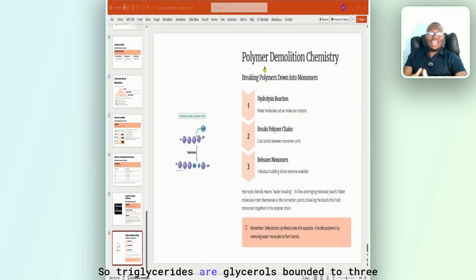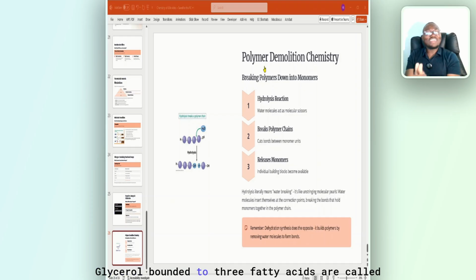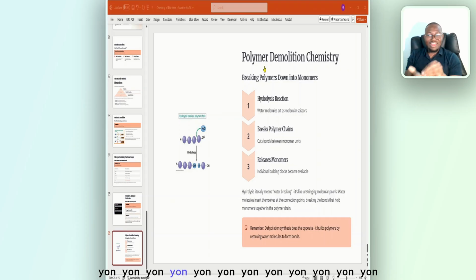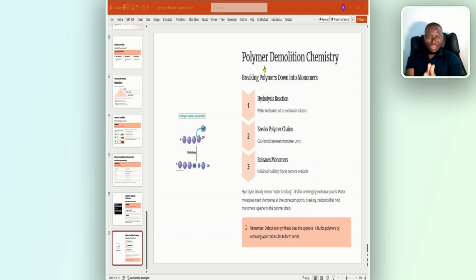So triglycerides are glycerols bound to 3 fatty acids. Glycerol bound to 3 fatty acids are called what? Triglyceride. And when they are talking about components of the cell membrane, as I discussed in Cell, if you've not listened to that video, click on it now and listen to it. The major components of cells, 75% is what? Phospholipid. Lipids make up about 98%. 75% is phospholipids. About 20% is cholesterol, all right?